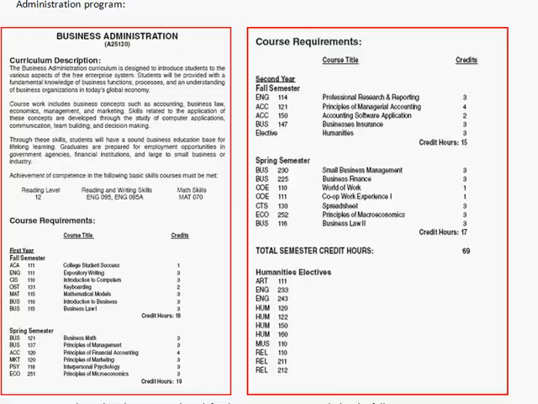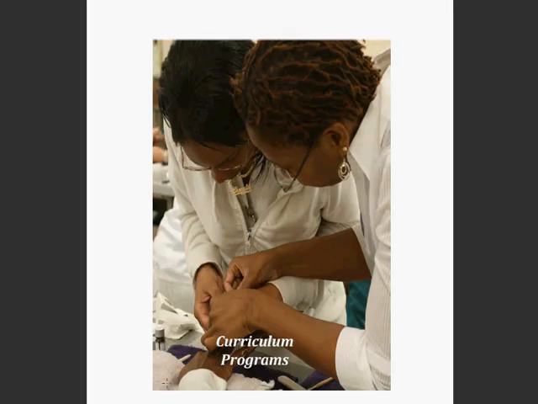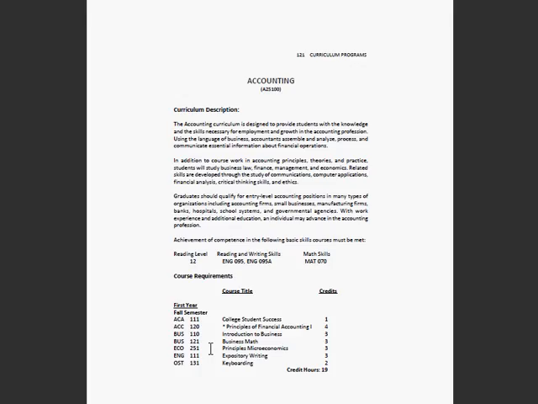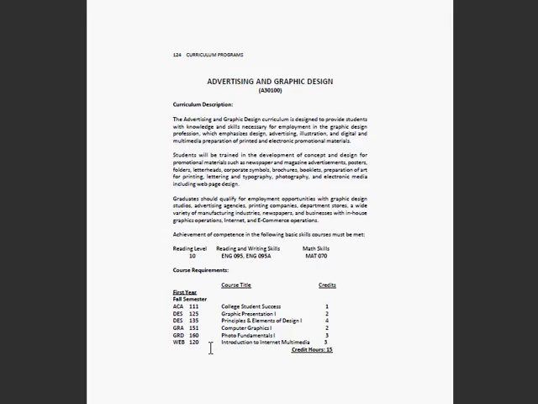Administration program. Now I know all of us are in different programs, but I want you to look specifically at your program, not the business administration program, unless that's the one that you're particularly in. I want you to be in your catalog, and I want you to be looking at this particular page, curriculum programs. As you thumb through that, I want you to be able to find your program.